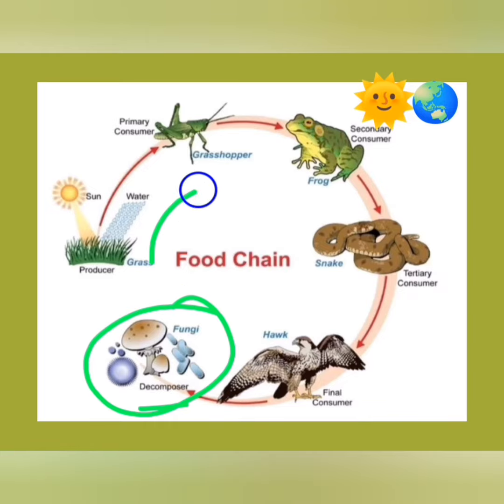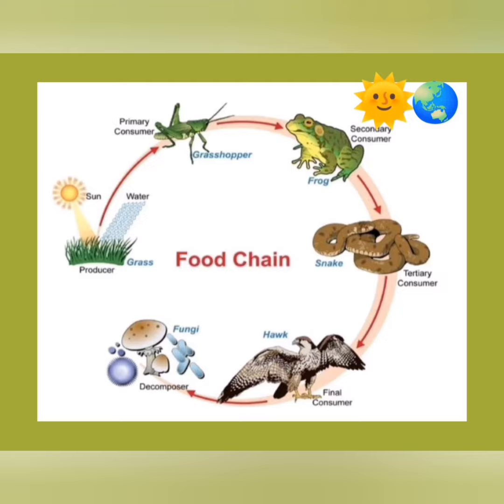So this is a simple food chain, and they form a link. It has only 3 or 4 consumers. It starts with the producer first, and then the consumers: primary, secondary, tertiary and final consumer. So this is a simple food chain.